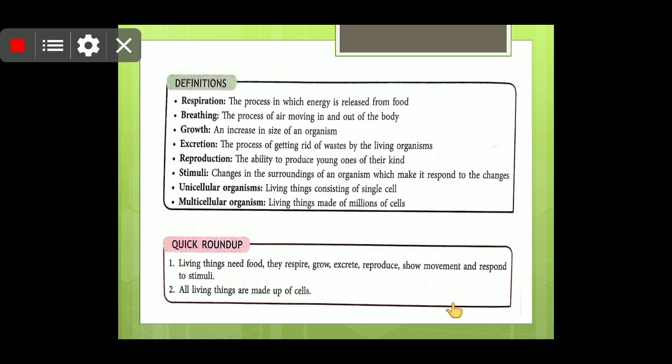So children, we are at the point where we have discussed respiration, breathing, growth, excretion, reproduction, stimuli, unicellular organisms, multicellular organisms, and children, this is the quick roundup. You can pause the video right here, children, and go through these points so that the whole chapter will be revised at a glance.